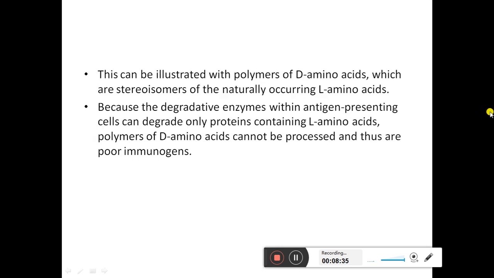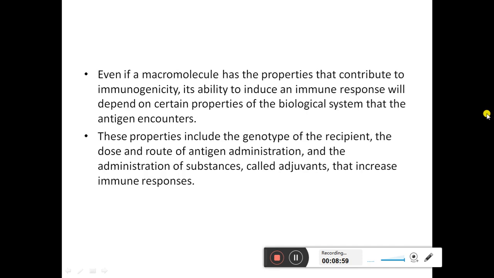This can be illustrated with polymers of D amino acids, which are stereoisomers of the naturally occurring L amino acids. Because the degradative enzymes within antigen presenting cells can degrade only proteins containing L amino acids, polymers of D amino acids cannot be processed and thus are poor immunogens.